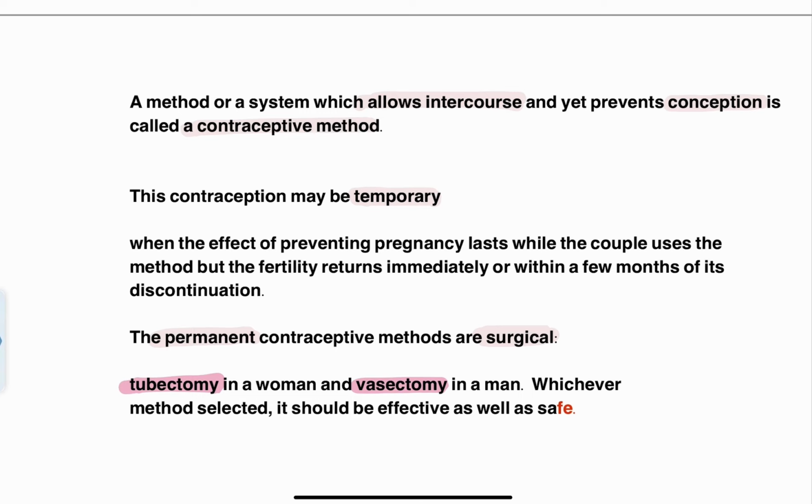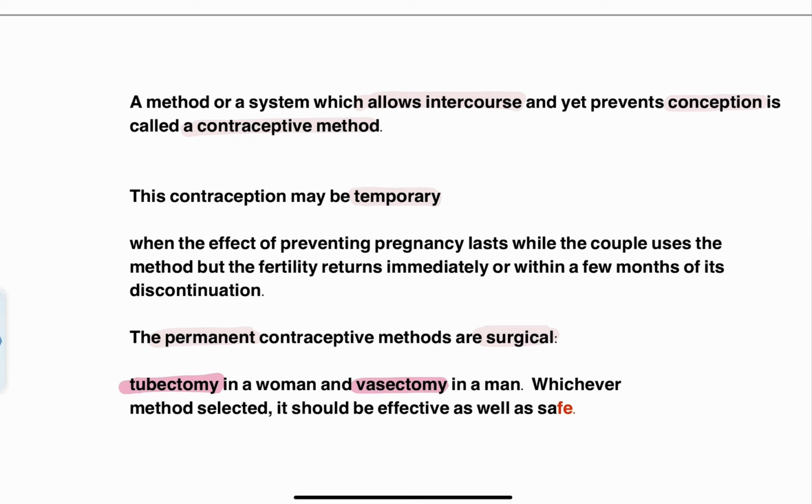Tubectomy is female sterilization and vasectomy is male surgical sterilization. Both are surgical methods of sterilization which come under surgical contraception. Whichever method you select for the couple, it should be effective in preventing pregnancy despite coitus, and at the same time it has to be very safe to use. Is that clear?